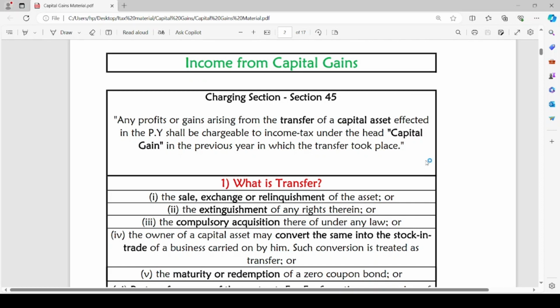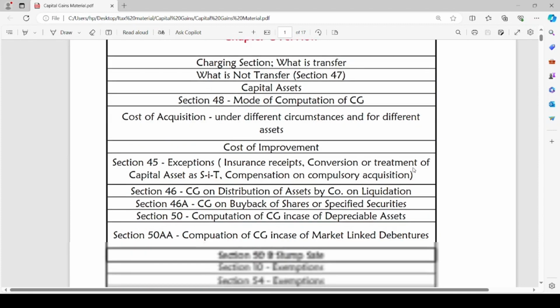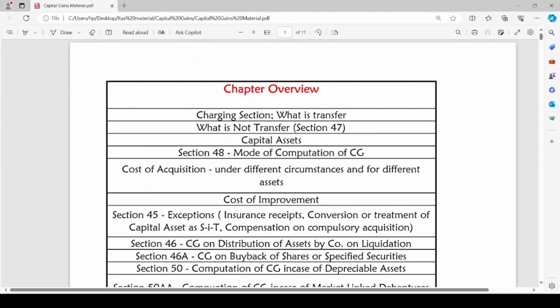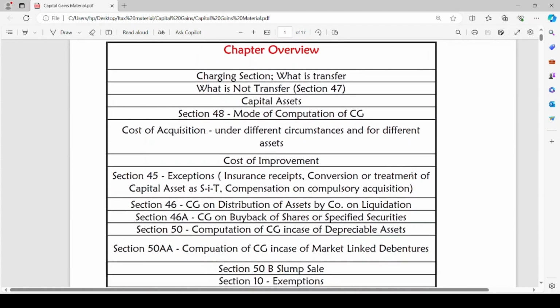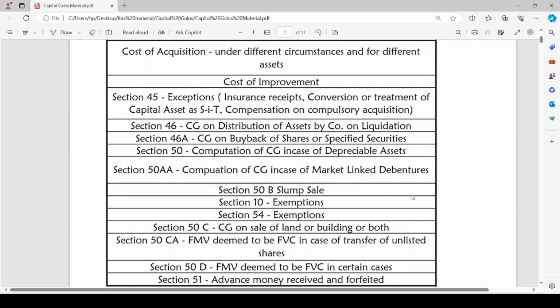In the previous lecture, we have completed revising the chapter PGBP. Today, let us discuss the chapter Income from Capital Gains. This is the chapter overview and we are going to discuss each and every topic in the following order.